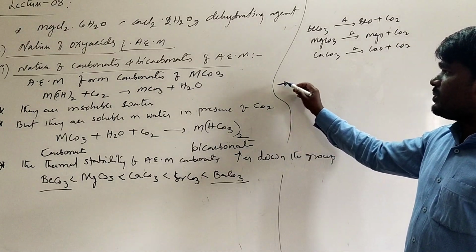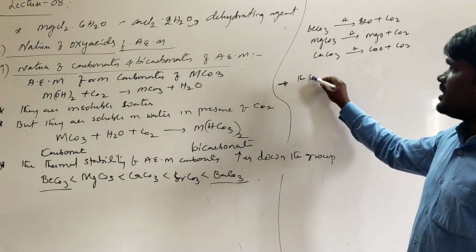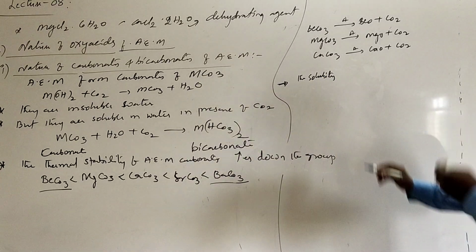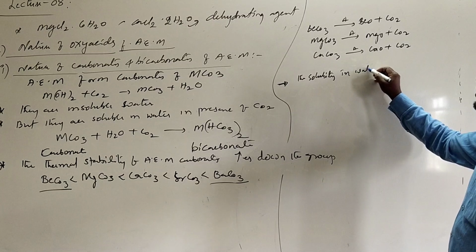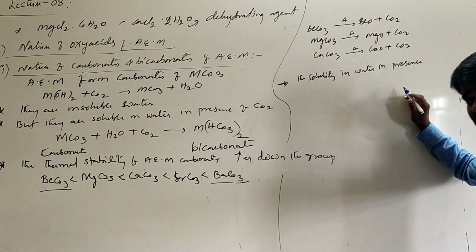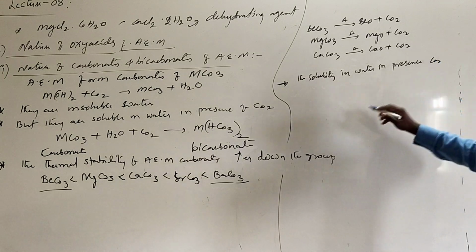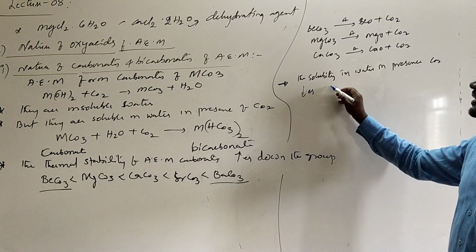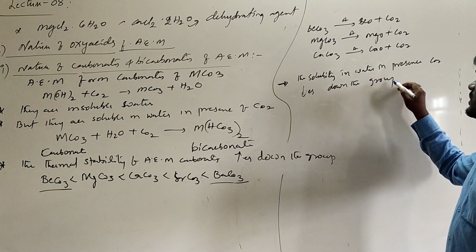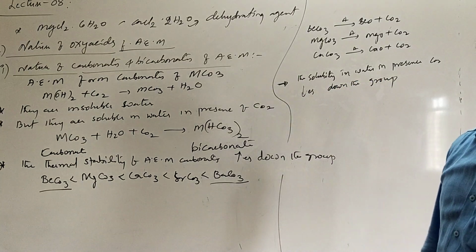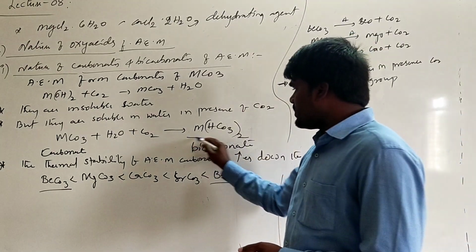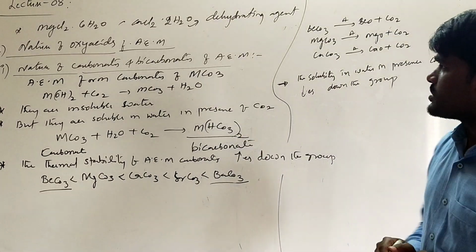Another important property is the solubility in water. They are generally insoluble, but they can be soluble in the presence of carbon dioxide, and the solubility decreases down the group. In the absence of carbon dioxide, they are generally insoluble. In the presence of carbon dioxide, they will be soluble as they can form metal hydrogen carbonates.